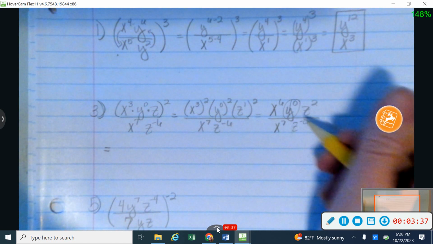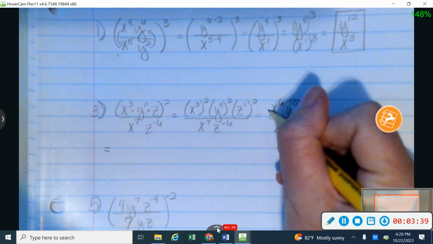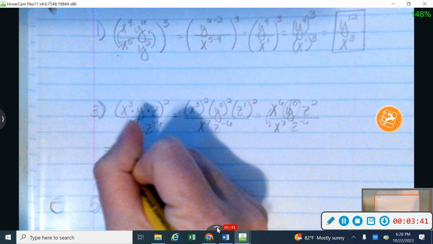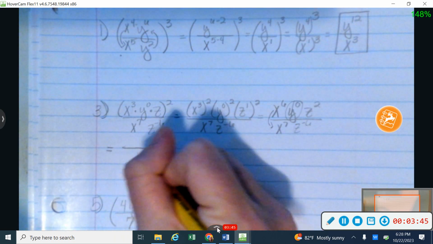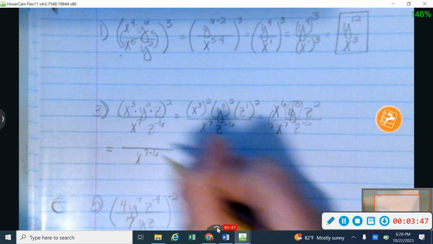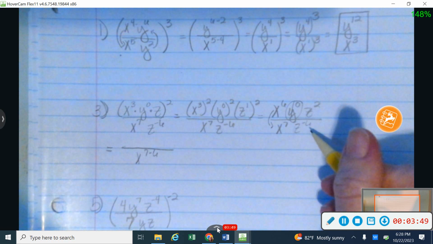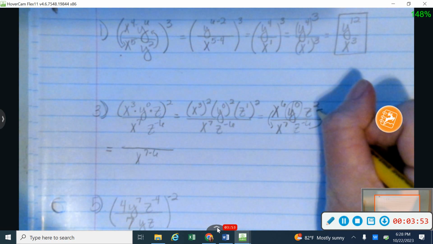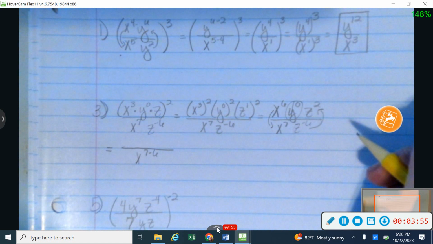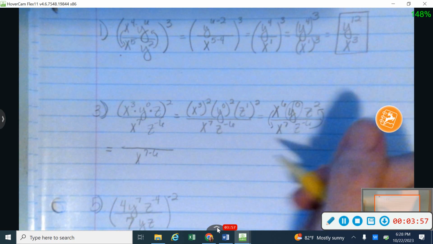And then again, I've got same bases, x and x. I'm going to subtract towards my bigger exponent. So I'm going to take those x's down to the bottom and say that's x to the 7 minus 6 power. And then be careful right here when I deal with my z's. I'm going to go towards the 2 because if you think about a number line, 2 is bigger than negative 6.